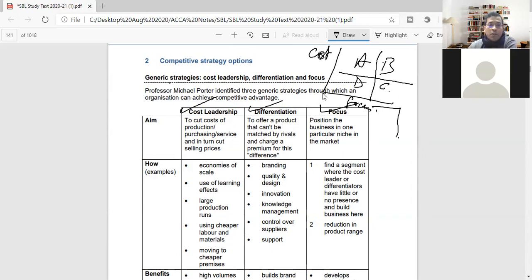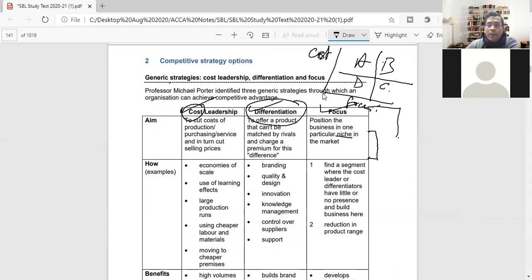And this talks about where the firm is trying to focus. Is the focus on the cost basis, or is it trying to differentiate itself? And then the third dimension is positioning the business in a niche, which means trying to only serve a very particular niche in a specialized manner. So, you know, some Italian luxury watch or luxury garment company.